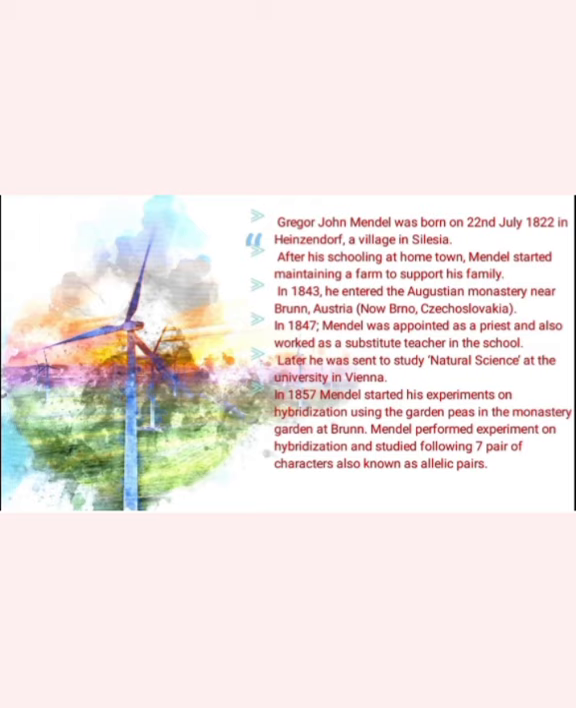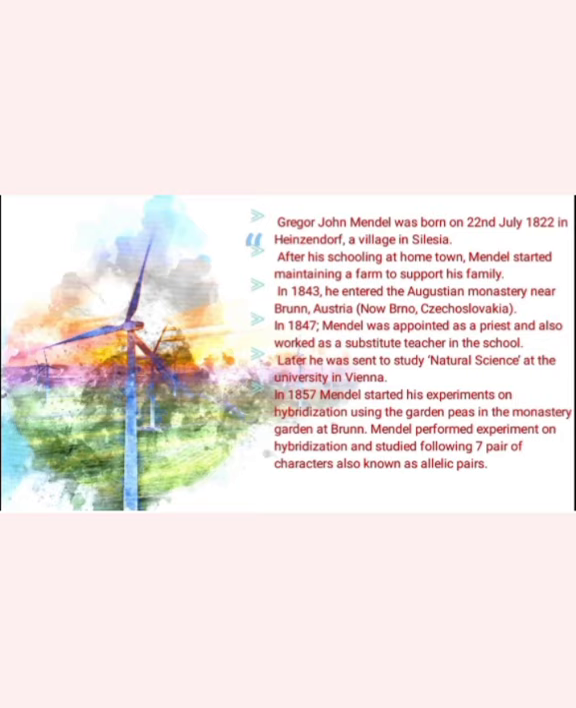In 1847, Mendel was appointed as a priest. Besides that, Mendel was working as a teacher in a school. After some years, he started the study of natural sciences at the University of Vienna. In 1857, Mendel started his hybridization experiment on pea plants in the monastery garden of Brunn. Mendel studied the pea plants and developed characters, a hypothesis of contrasting characters.